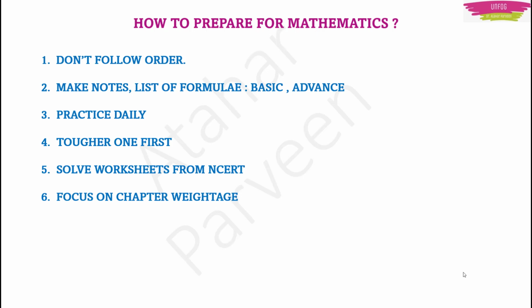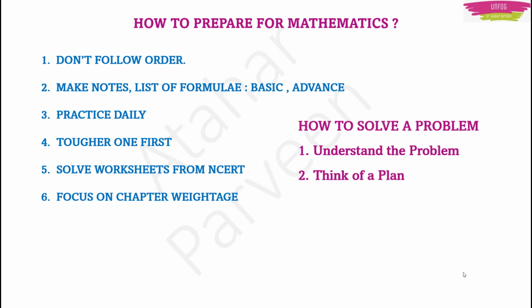Now, keeping all these points in mind, a very important point is how should we solve a problem? How should we solve a mathematics problem? Not only mathematics, this funda is for physics problems also, for chemistry problems also. So the first point is you have to understand the problem. Once the question is there in the question paper, you have to read it at least twice.